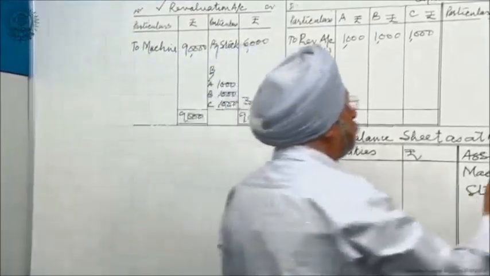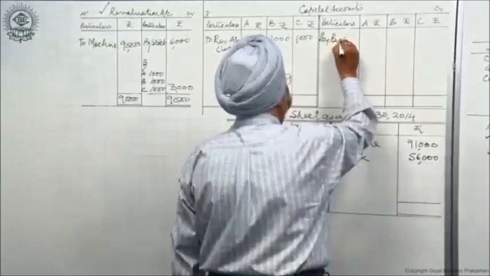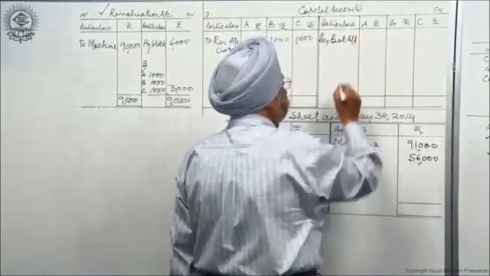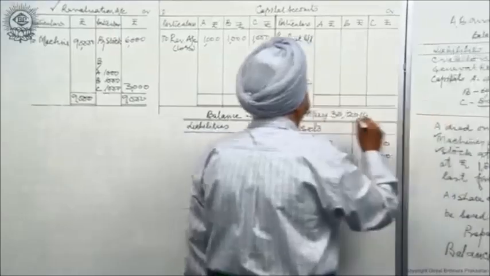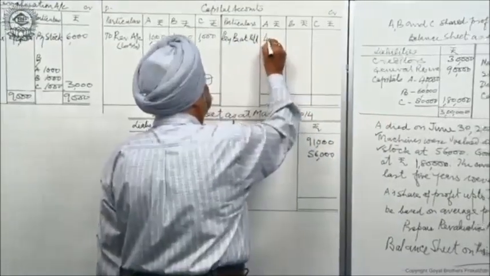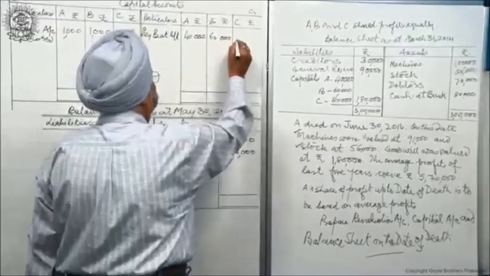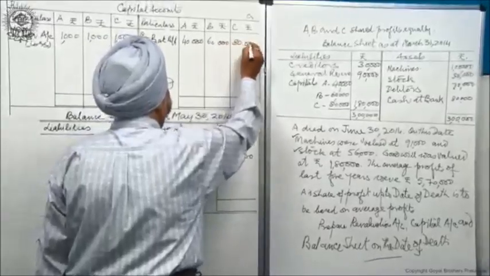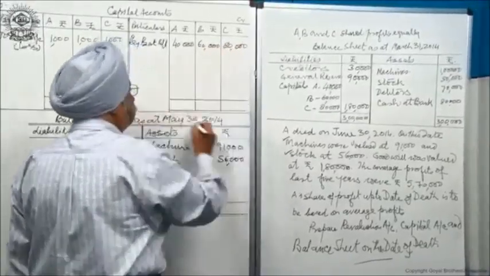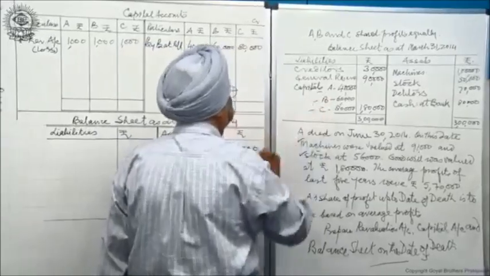Then I come here, I write the balances of these accounts by balance b/d. Their capitals are 40, 60, 80,000. This is 40, this is 60, this is 80. These are the balances of these accounts. They have been taken.